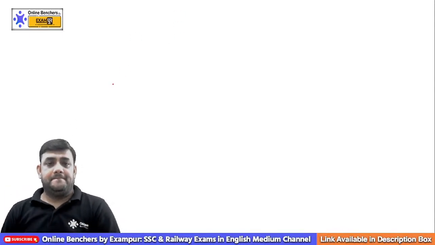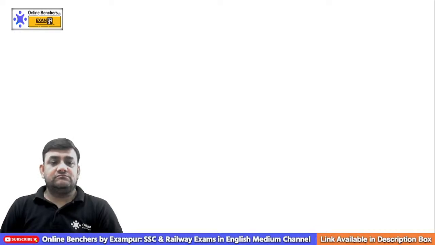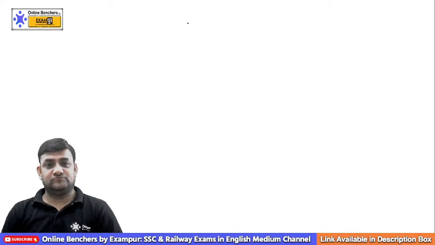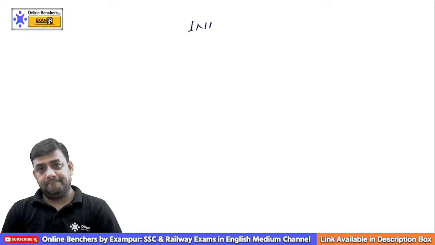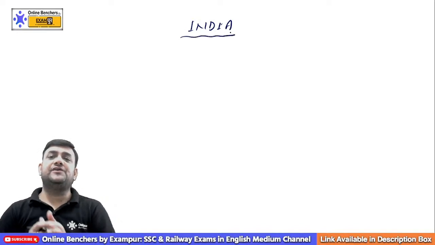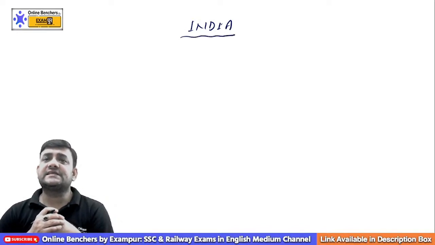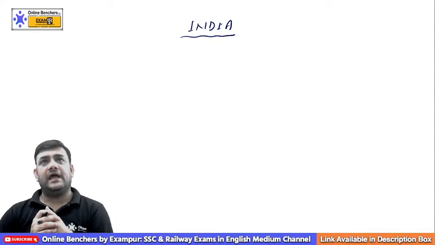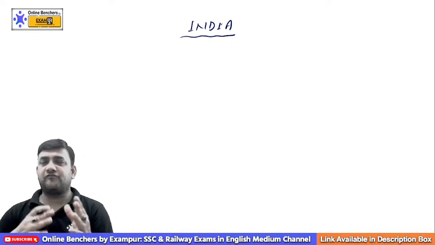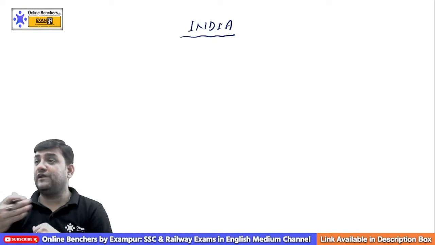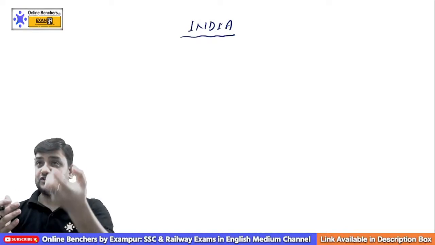You see, whenever we write the word India, this is something very interesting to know about. We all know that we live in a country which is currently the second most populous country of the world. It's the 7th largest when it comes to area. And this is a country with a lot of cultural diversity, linguistic diversity, and rich heritage.